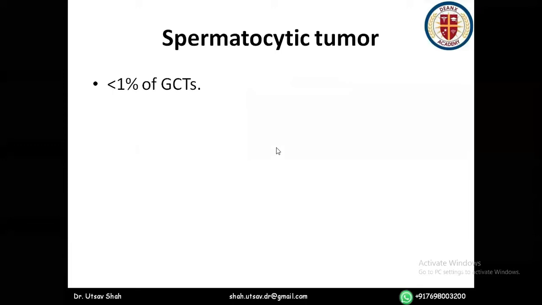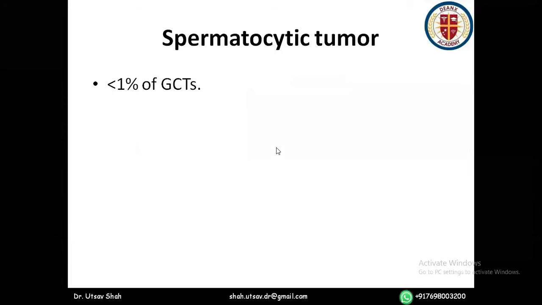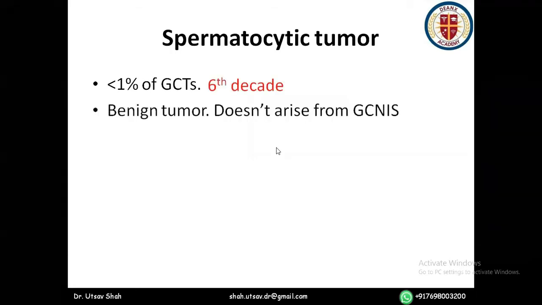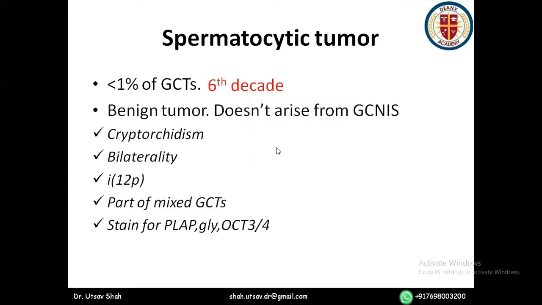Coming to spermatocytic tumors, as we said, spermatocytic tumor does not arise from GCNIS. It constitutes less than 1% of germ cell tumors. That is, it is rare and occurs in the 6th decade of life. It is benign and does not arise from GCNIS. So what do you mean?